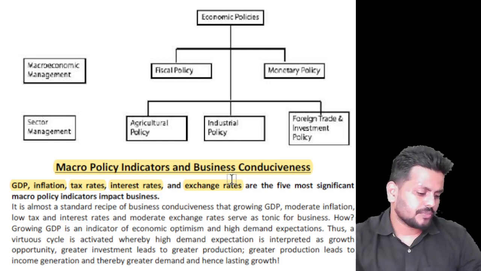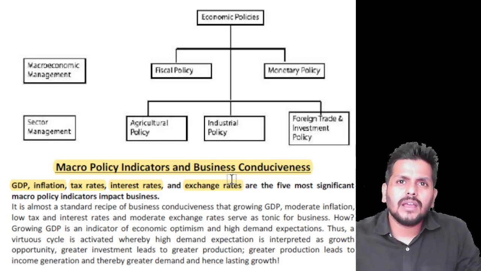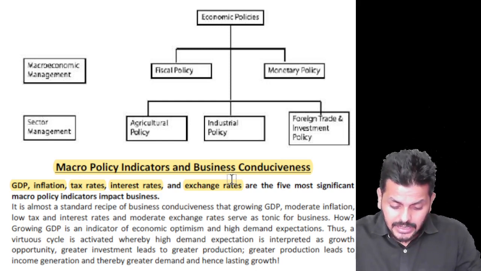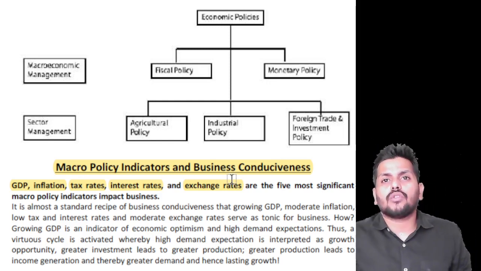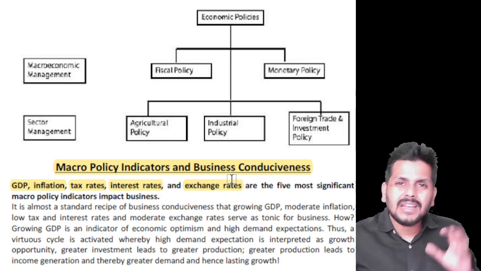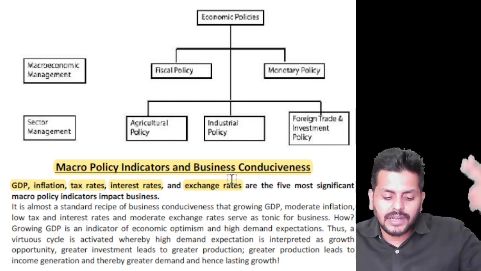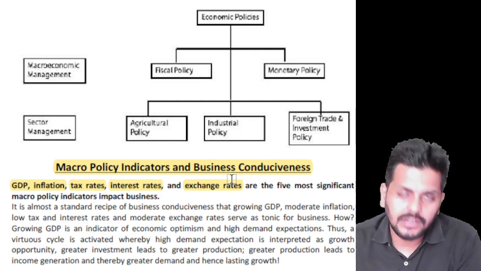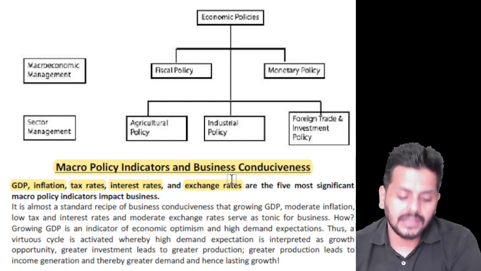Then banks and financial institutions providing credit will have what is called an interest rate. The lower the interest rates, the better for the business community, because they would like to borrow more and do more business. And of course, when cross border transactions are being processed, we also focus on exchange rates. So five key things here: GDP, inflation, tax rates, interest rates, and exchange rates, and we bother about each of those as a key factor.